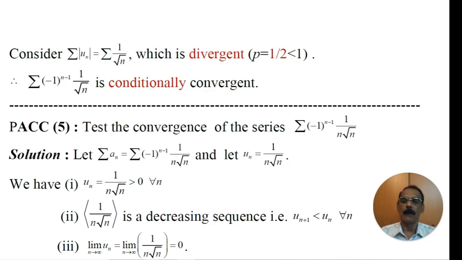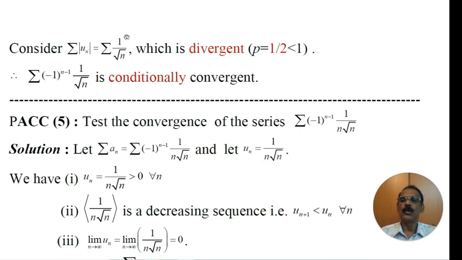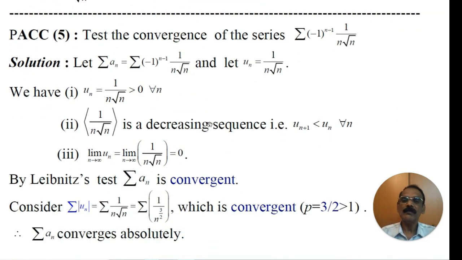Therefore, whenever you come to know that a given series is conditionally convergent, the first thing is we have to show that the given series is convergent. Then we show that its modulus is divergent.